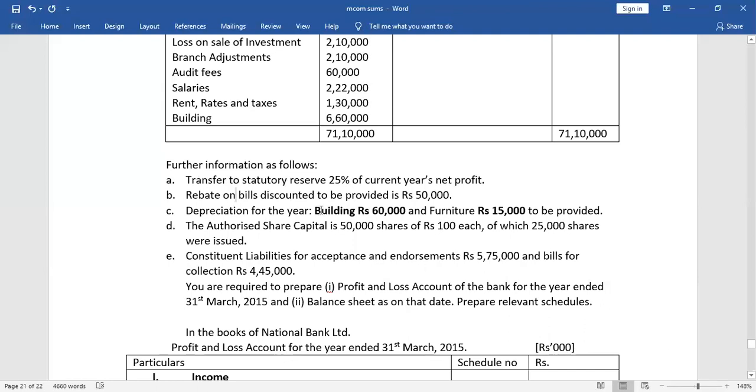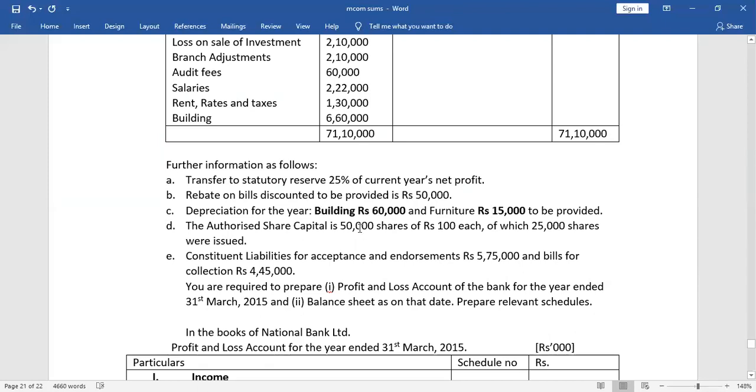Next is depreciation for the year. Building 60,000 is the depreciation for the current year, and furniture 15,000 is the depreciation for the current year. Then we have the authorized capital given in the question.